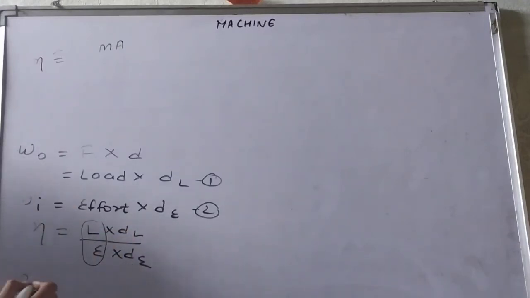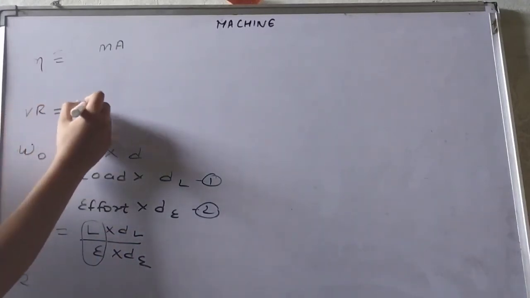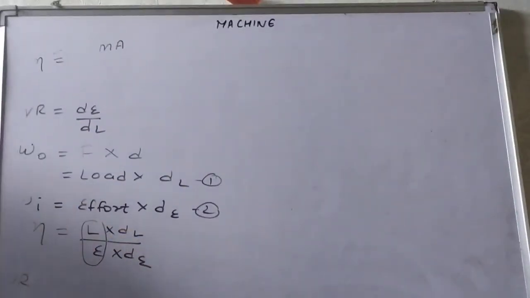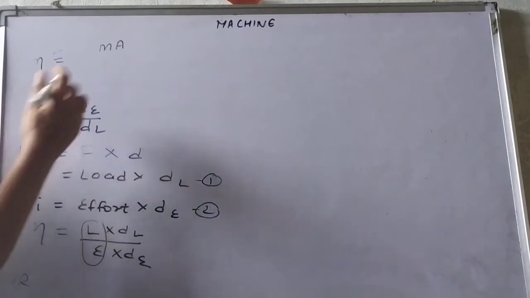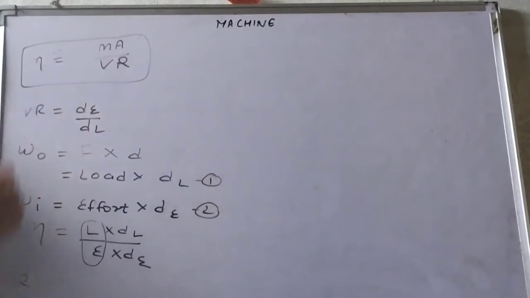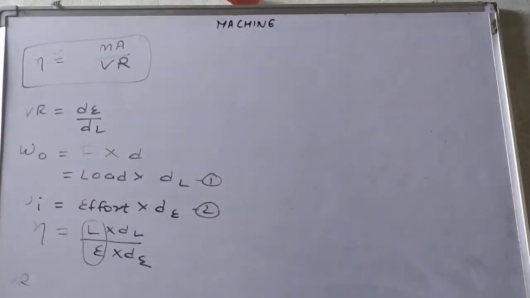velocity ratio का क्या फॉर्मूला था? Velocity ratio is equal to dE upon dL. लेकिन ये क्या दे रखा है? dL upon dE, इसका reciprocal. So we will take the reciprocal of the VR also. सो यहाँ पर कितना आ जाएगा, 1/VR. So this is the relationship between mechanical advantage and velocity ratio.